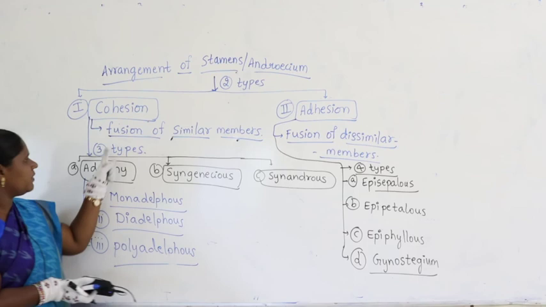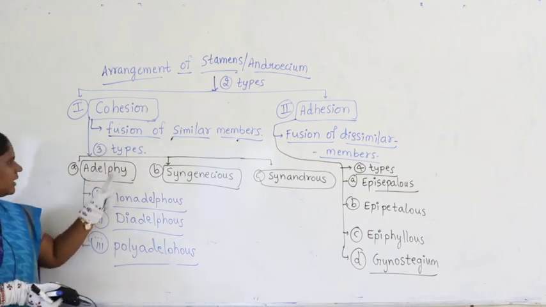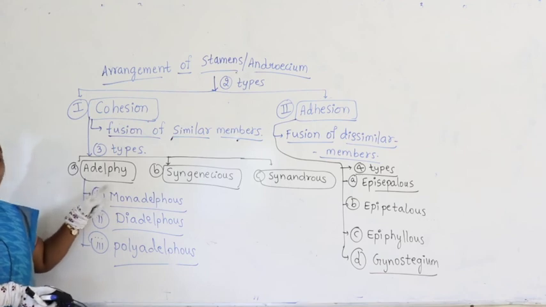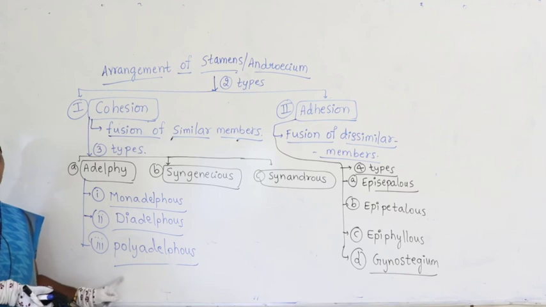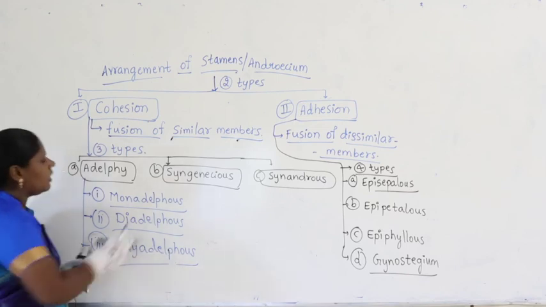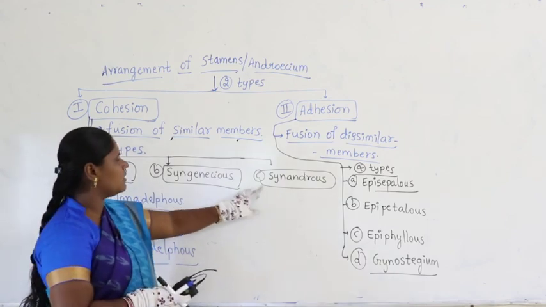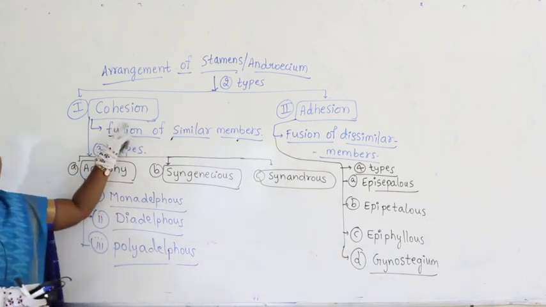Right. This is again further divided into 3 types. What are they? Adelphi. We will discuss what Adelphi is. But remember, Adelphi is further divided into monoadelphous, diadelphous, polyadelphous. Right. The second one is syngenesious and the third one is synandrous. These 3 come under cohesion.